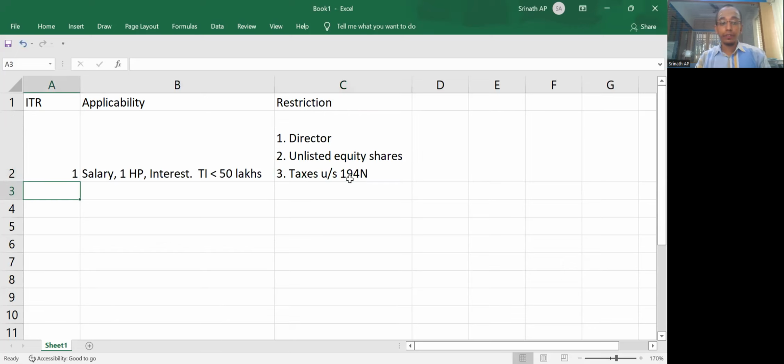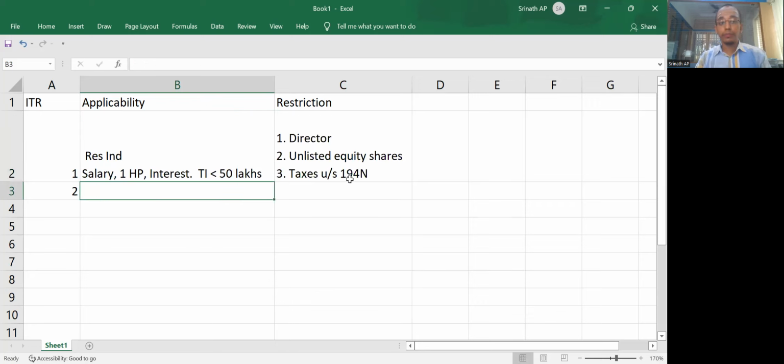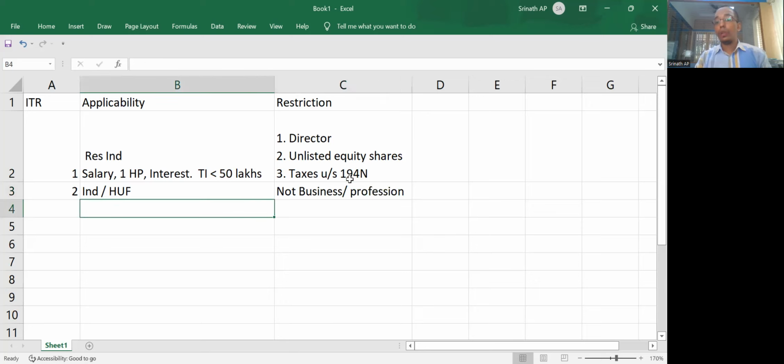ITR 2 is applicable only for resident individuals. ITR 2 is for individuals and HUFs. The only restriction is you should not have business or professional income.